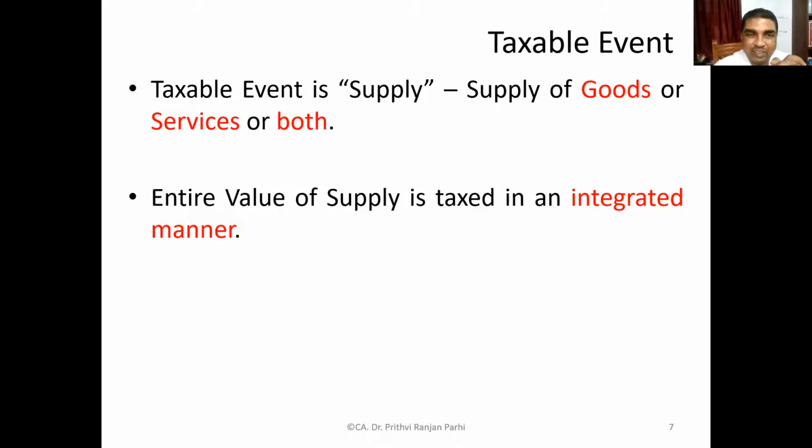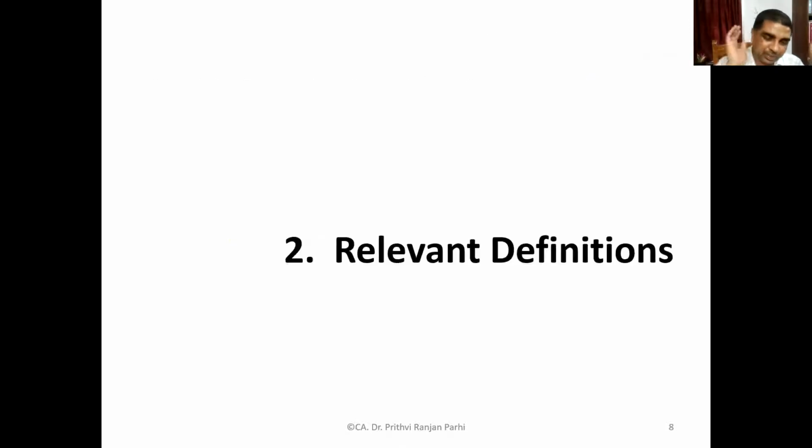The entire value of the supply under GST law is going to be taxed in an integrated manner. That means there is no distinction that goods will be taxed under some other law and services under some other law. Earlier, goods were taxed under VAT and services were taxed under service tax law. But now under the GST regime, both supplies are taxed in an integrated manner.